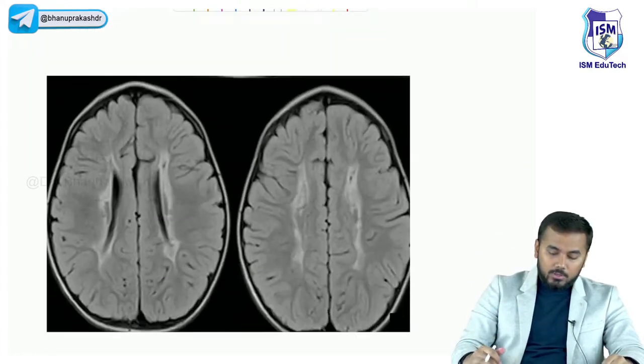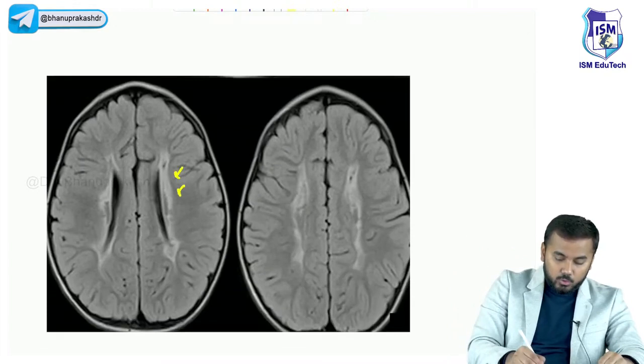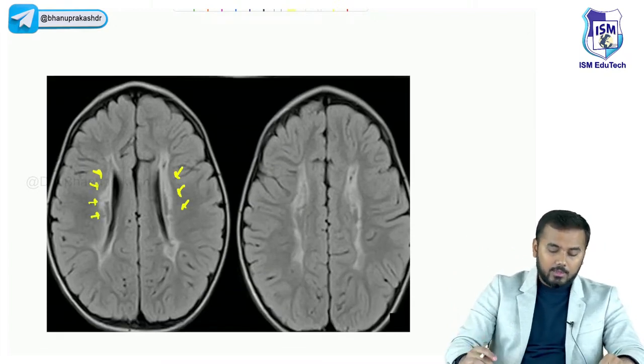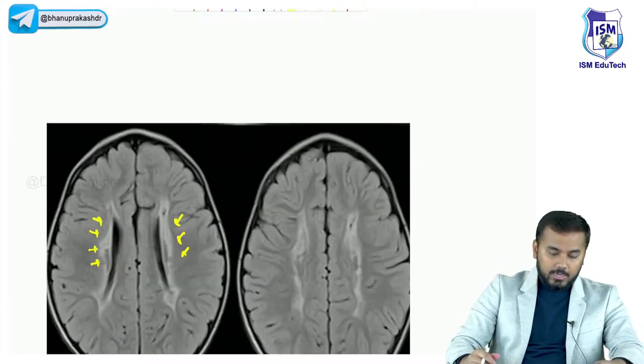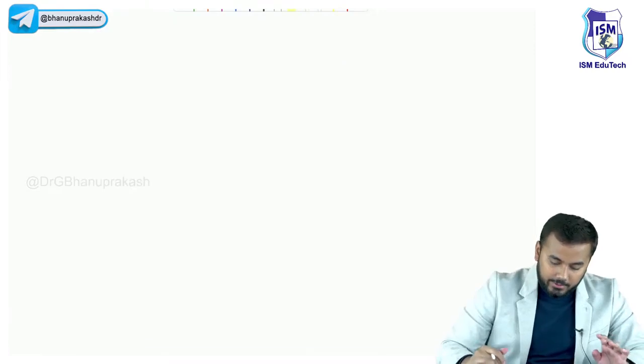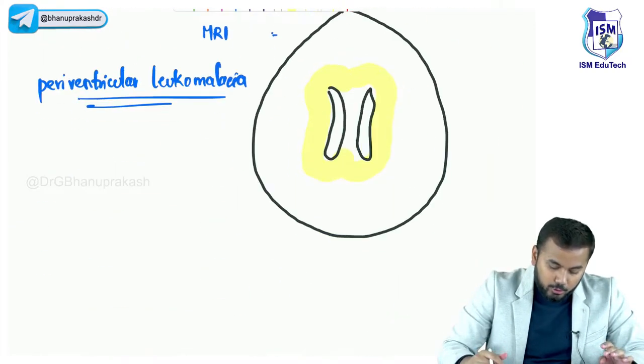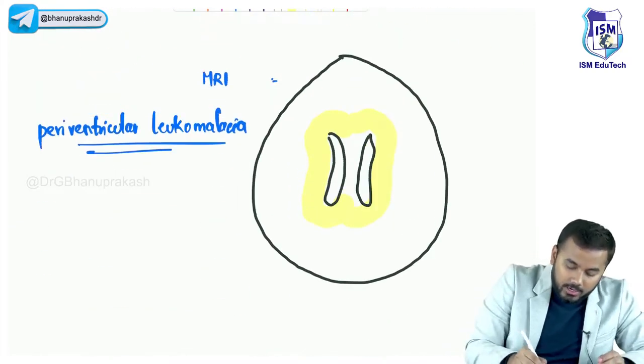Abhi ye bhi dekho. Look at the next one. Here also you can see some hyperintense structure, right? This is periventricular, again leukomalacia. Clear? All of you are clear with this? Right. So where do you do that? I do it on an MRI. On an MRI, I can find it out.